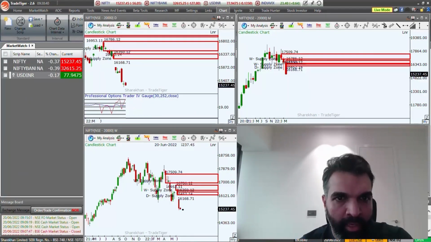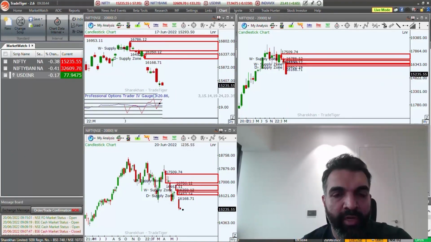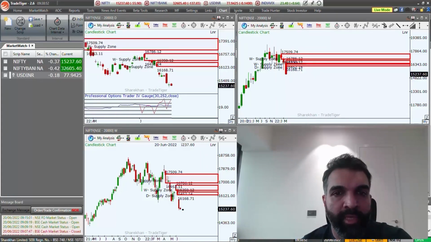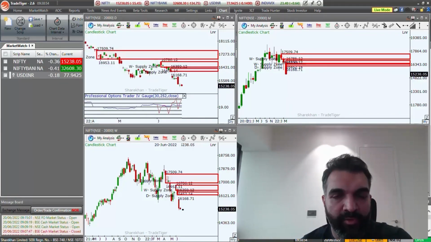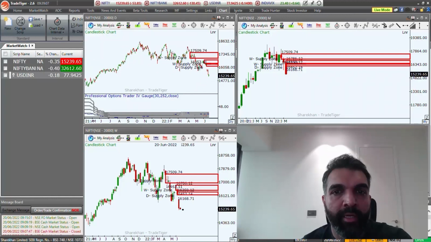Now here you can clearly see that the volatility has substantially increased in the past few days, and the current volatility situation is showing us that the option premiums are very expensive. So right now, if you are in a directional mode, it will be good to do some credit strategies as a part of your portfolio. If you are in the non-directional mode and you are trying to play a consolidation or a range-bound market, then you can deploy some non-directional credit strategies as well, right?